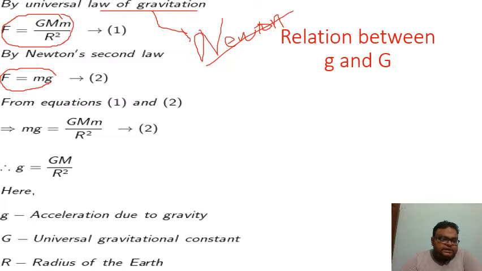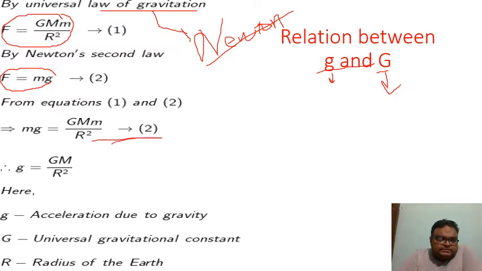Now see, we will derive an equation between g, that is acceleration due to gravity, and G, the universal gravitation constant. So F equals mg and F equals G M m by r square. Let's try to equate this. Then we can say that mg equals G M m by r square, isn't it?